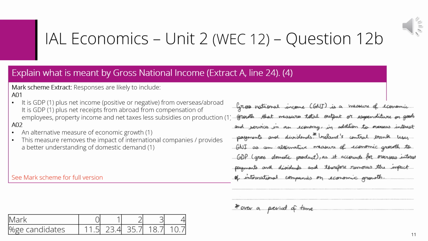Many candidates in this question were able to successfully explain the term gross national income. Most were not able to mention this correctly though, and hence unable to get their 2 knowledge marks. To access the application marks, candidates need to include 2 separate pieces of data from extract A. Given the nature of the question, it's also important to cover all aspects of the answer in terms of knowledge and application.